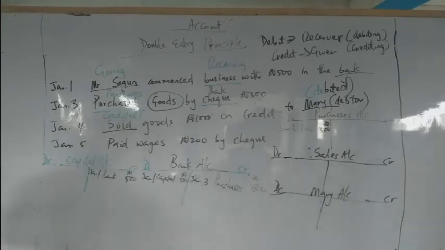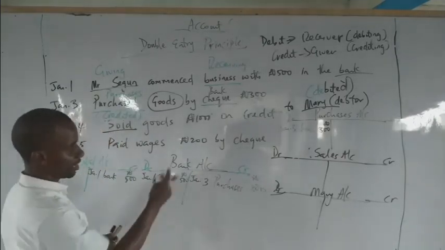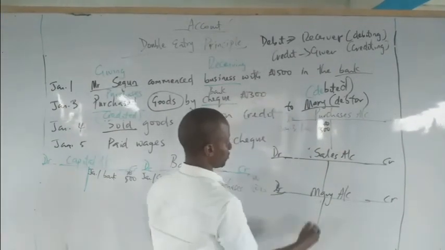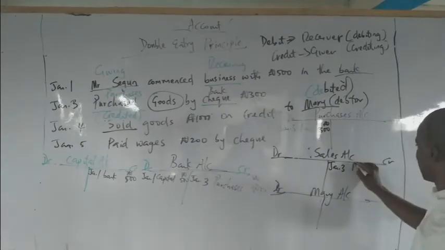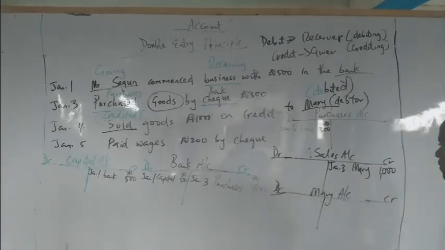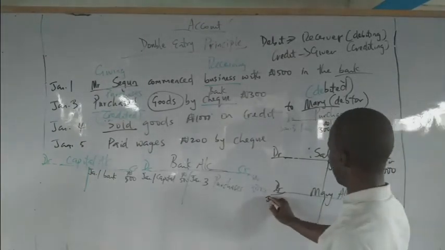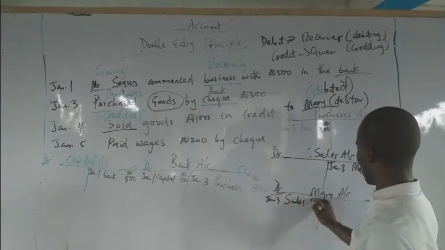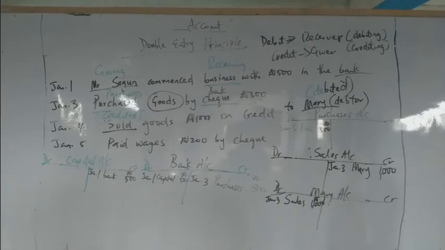So please take note. Now, since this business is giving value in form of sales, where would you record the debit or credit? Credit the giver. The business is the giver, giving in the form of sales. We'll come to January 3rd. And what is the corresponding account? Mary. And how much value? 1,000 naira. Then on the corresponding debit entry, January 3rd, the corresponding account is Sales. How much? 1,000 naira. Taking notes, okay?